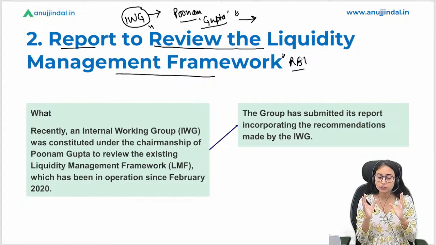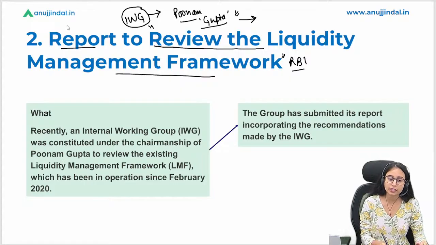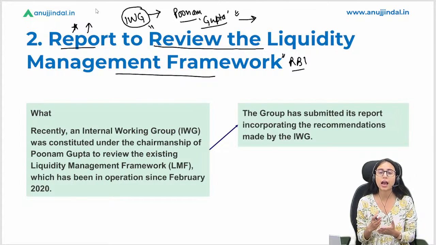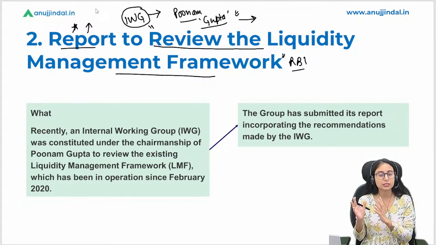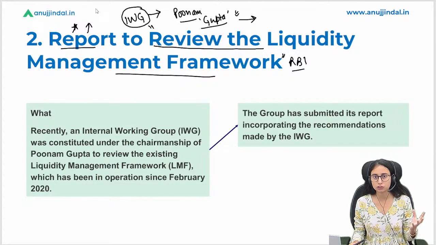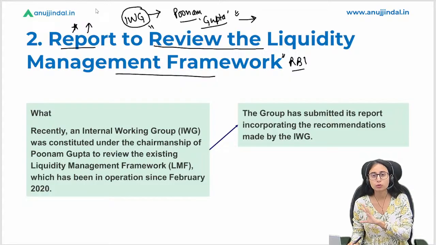This group has now released a report of recommendations on what RBI should do. It is in the hands of the RBI whether it agrees with the recommendations or not, but we have to remember the recommendations and what changes they have proposed to the RBI.